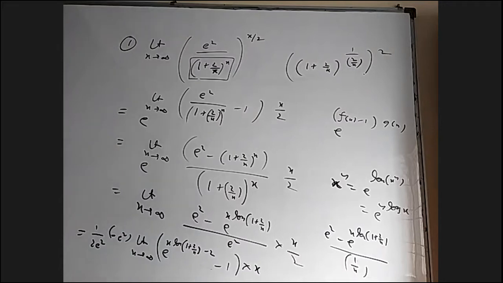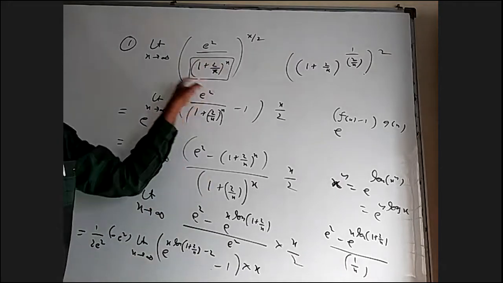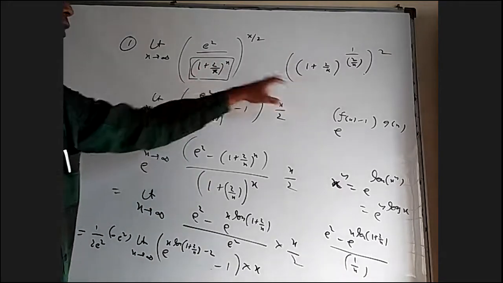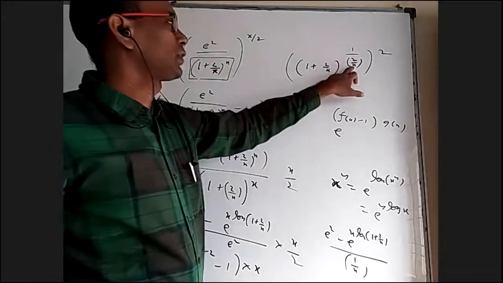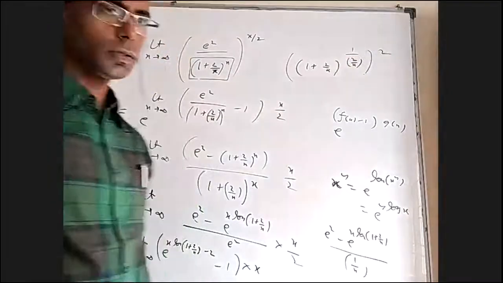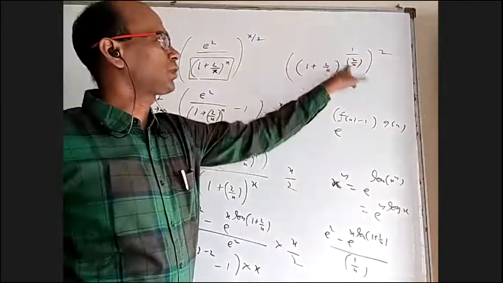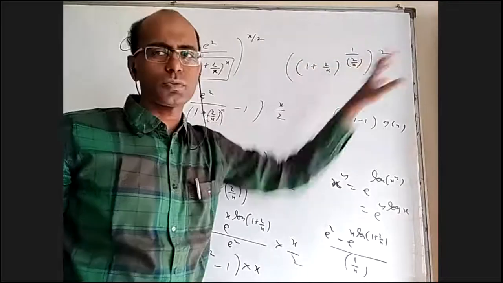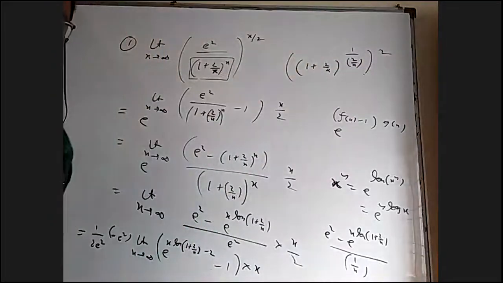Now I have to erase on the top and right. Sir, how the denominator became e square, sir? Oh, that is the very first thing. You have to understand how this is e square. I wrote here this by 2 and into 2. 1 plus t whole power 1 by t, the limit is e and there is a square. So that's how this limit is e square.